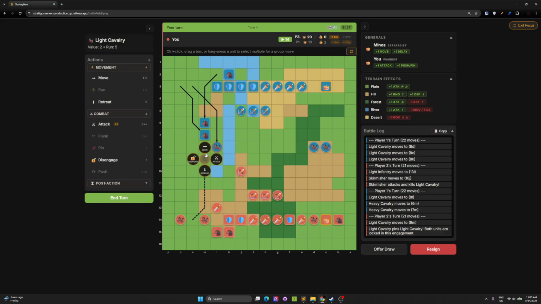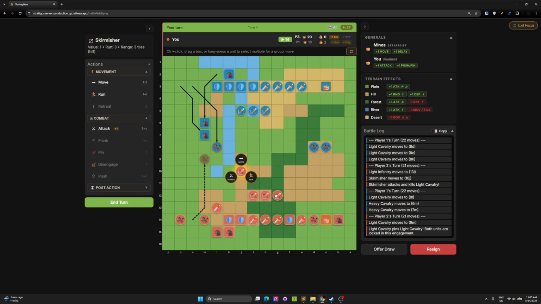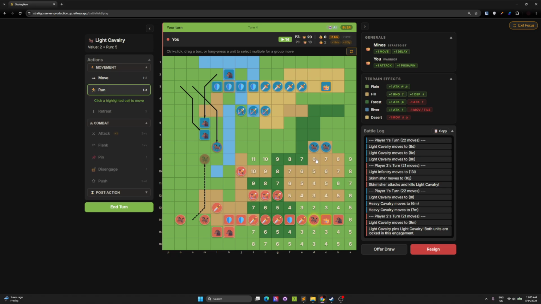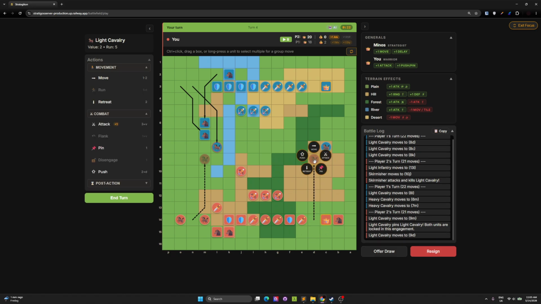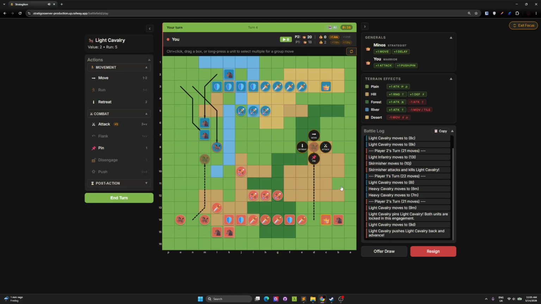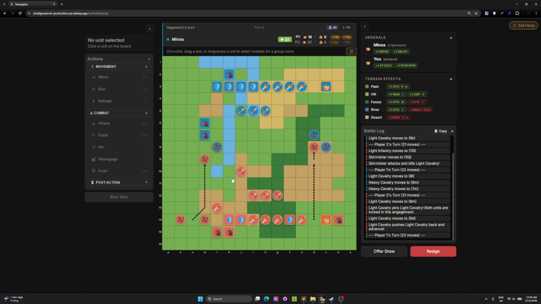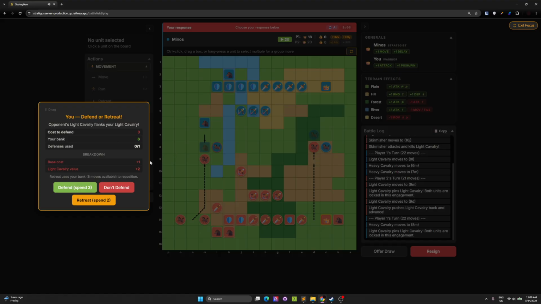Or I can do things like push. Maybe later. Oh yeah, we are both pinned, so I cannot push. But what I can do, let me put this here, and I can push this for 2 points. So 8 is gonna be 6, and I push him. You see, and you also can see the trails.